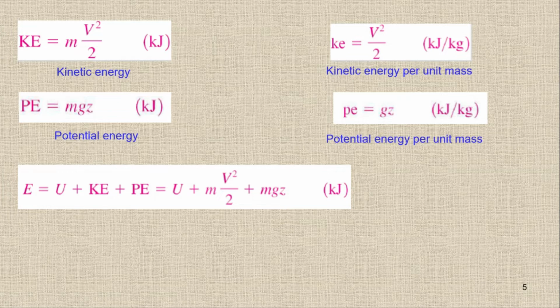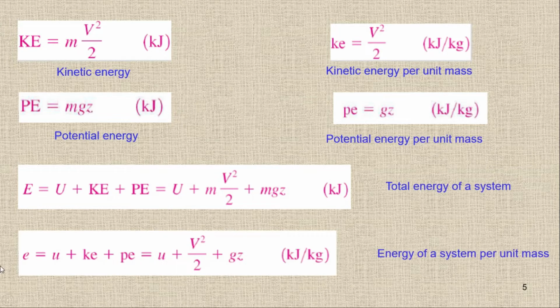I can write the energy in terms of specific as well. If I divide by mass, then what will happen? E divided by mass gives this small e, which is the specific energy, or energy of the system per unit mass.